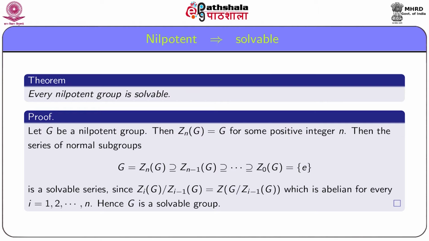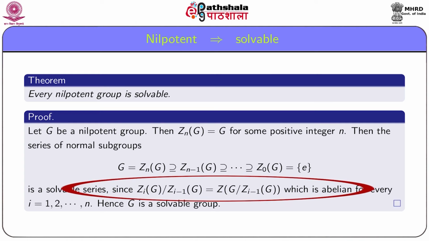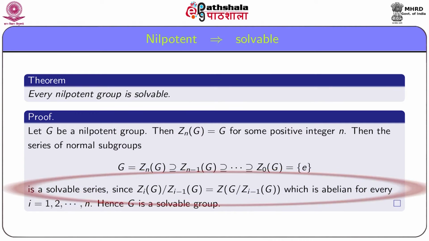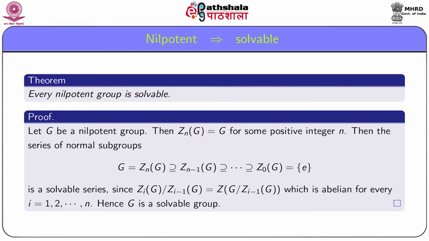Since we have Zi(G) by Zi minus 1(G) equal to the center of the quotient group G by Zi minus 1(G), this quotient is an abelian group, because by definition the center of every group is an abelian group, and this is true for every i equal to 1, 2 up to n. Hence, this becomes a solvable series and G becomes a solvable group. Thus, it follows that every nilpotent group is solvable.